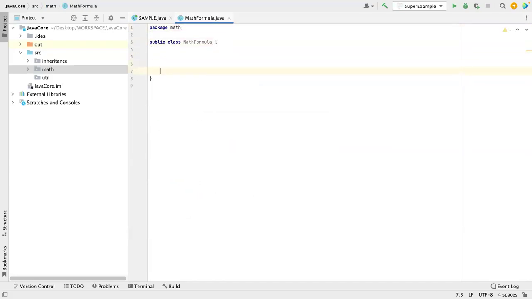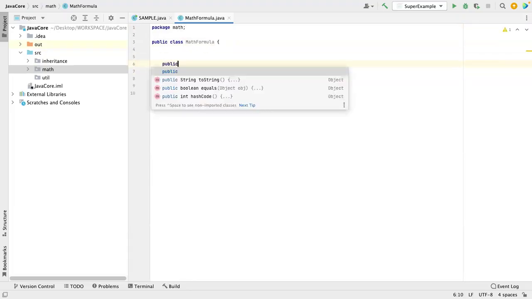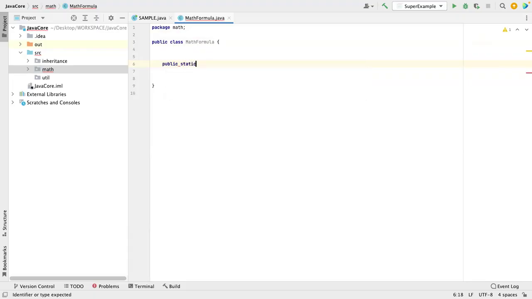Let me introduce one method called public static double sum. Here I have double sum equal to 0.